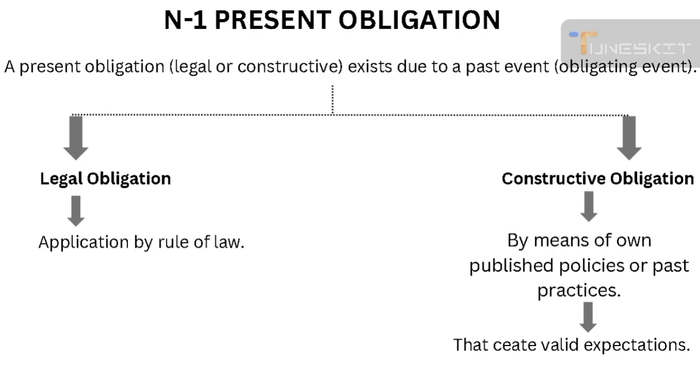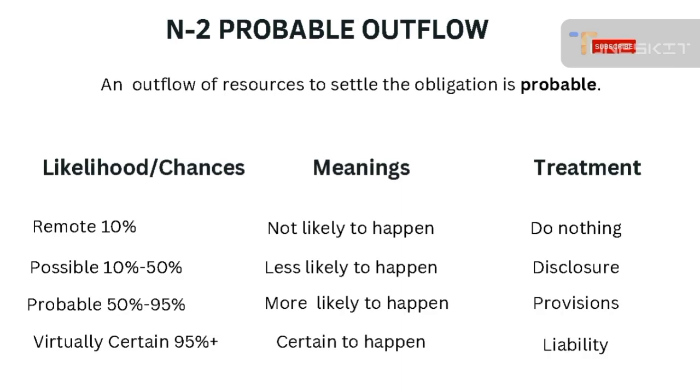The second criteria is probable outflow. Let's understand the treatment one by one, along with some terminologies and the probabilities assigned to them. If the chance is remote, it means there is 10% or less chance, which means not likely to happen. So we will do nothing in this case.